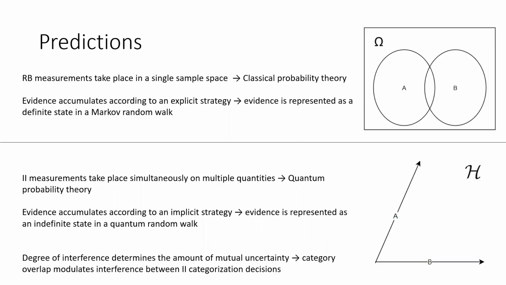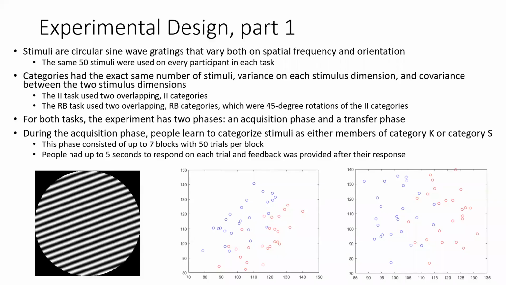Since information integration measurements occur simultaneously on multiple quantities, and evidence for one category or another accumulates using an implicit strategy, we assert that information integration categorization decisions are governed by quantum probability theory using a quantum random walk process, with the amount of mutual uncertainty between the two measurements being determined by the degree to which they interfere with one another. We believe the amount of category overlap modulates the degree to which information integration categorization decisions interfere with each other. Moving on to the experimental design.